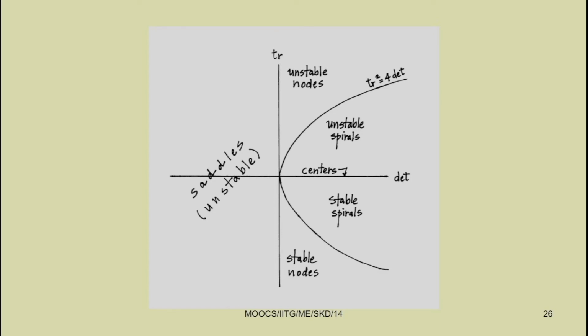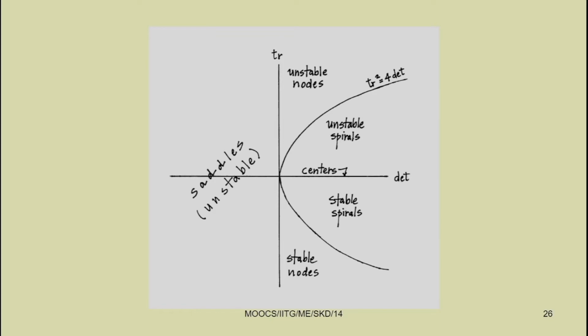If you plot the determinant versus trace, you can define the system to be stable or unstable, and this can also be defined in terms of different types of responses. For example, in the third and fourth quadrant it will be a saddle, that is unstable. As I already told you, it will be unstable when the real part of the eigenvalue becomes positive.